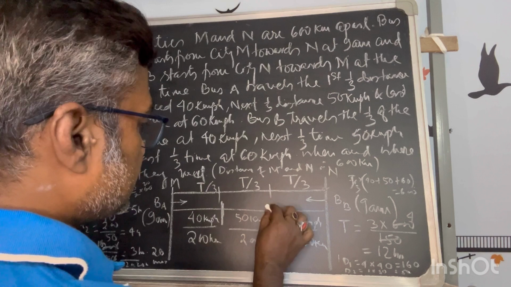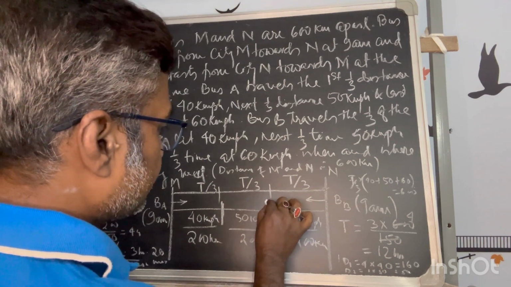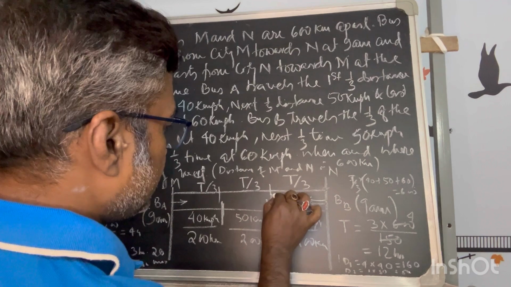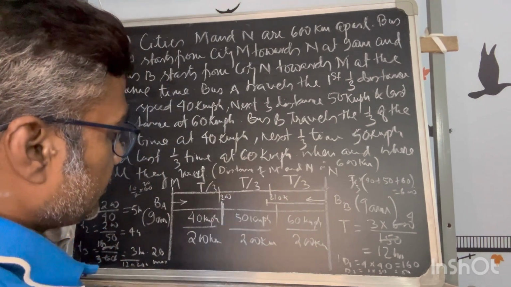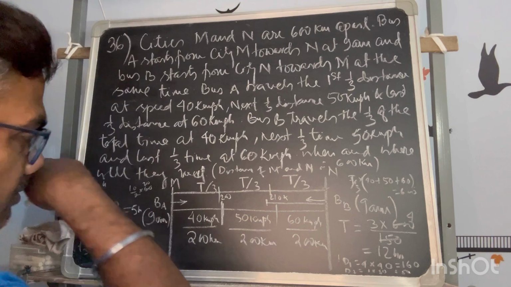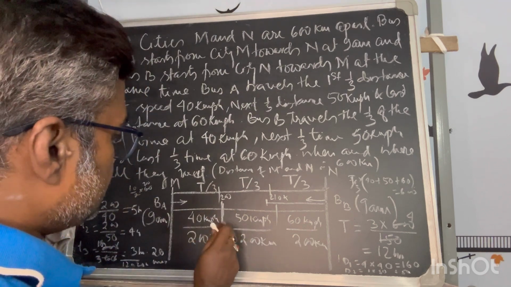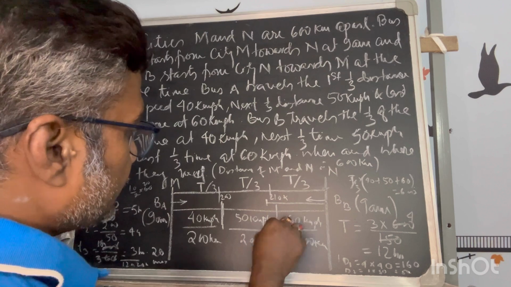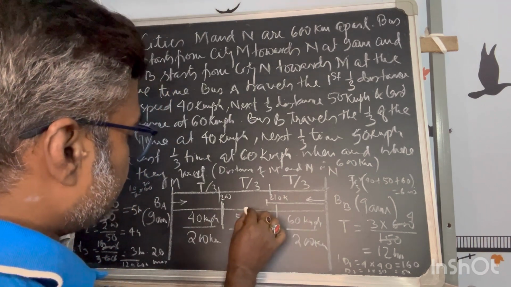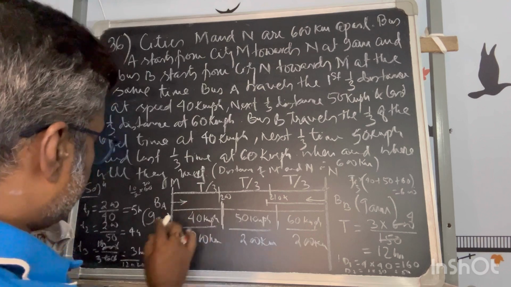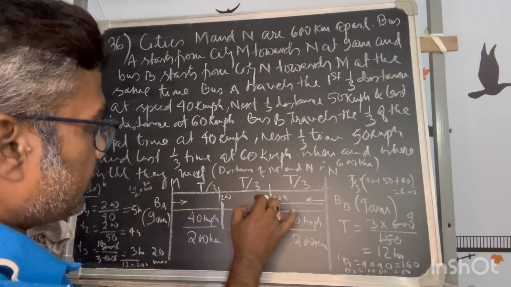So he will be somewhere at 210, let's say this is 210 kilometer, so he will have reached beyond 200. So after 5 hours, A and B have only crossed 200 and 210.